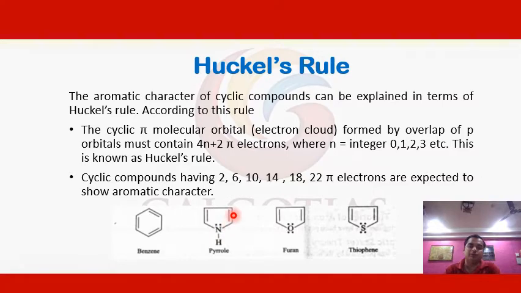Along with these 4 pi electrons from the two double bonds, nitrogen also has a lone pair of electrons that is included in the formation of the pi electron cloud above and below the ring of pyrrole. That's why this also follows the Huckel rule. Similarly, furan and thiophene ring structures can also follow the Huckel rule.